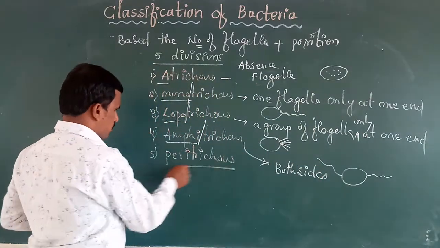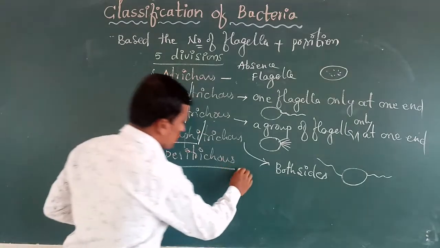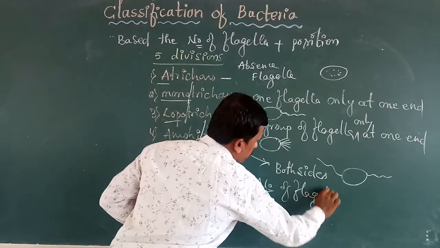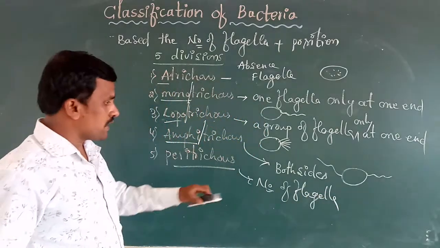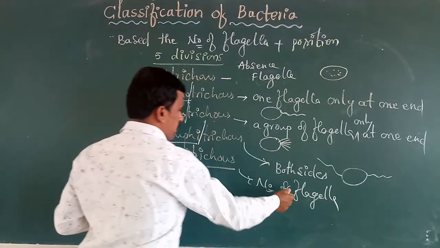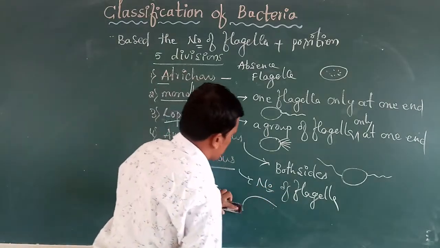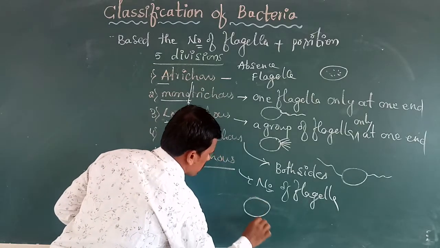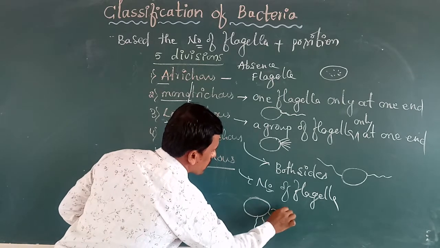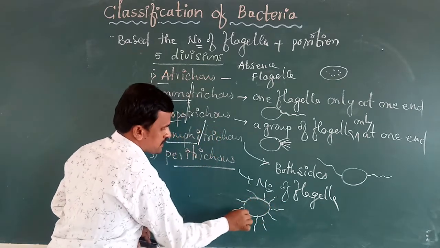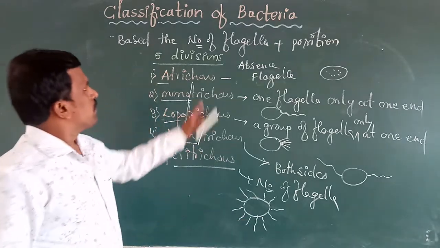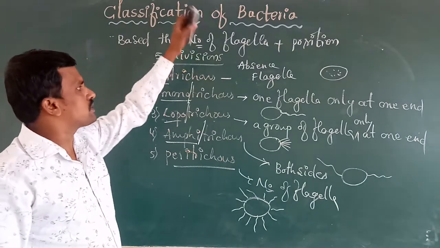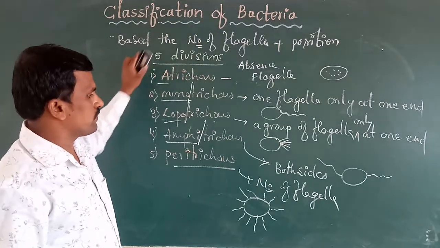Next, peritrichous. The number of flagella that are randomly present on the bacterial cell, we call peritrichous. So based on the number of flagella and its position, bacteria are classified into five divisions.